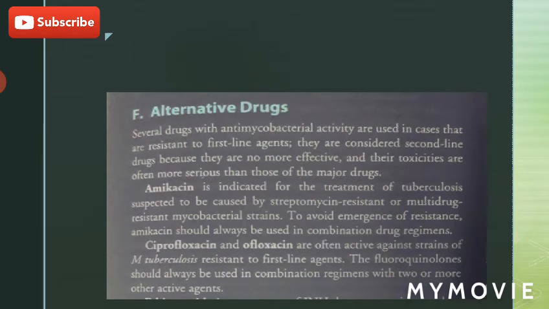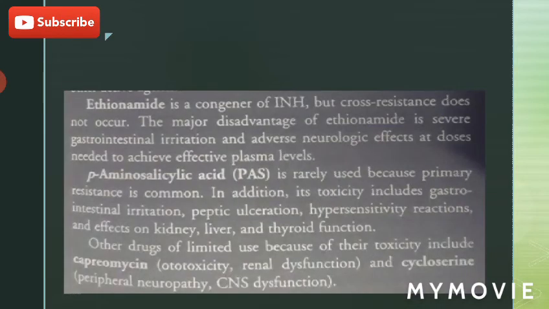Alternative drugs. The alternative drugs that are used mostly are amikacin. These drugs are used for resistant organisms, but it should be remembered that these drugs have more toxicities, so these are the alternative choice of drugs. Ciprofloxacin, that is a fluoroquinolone, and ofloxacin, both can also be used in the treatment of Mycobacterium tuberculosis. Ethionamide, para-aminosalicylic acid, capreomycin, and cycloserine can also be used.